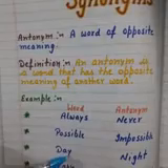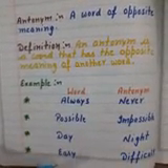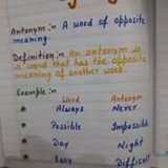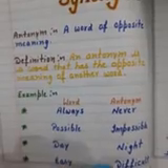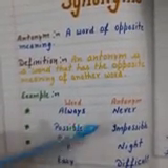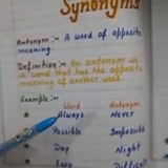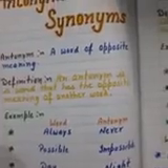Then day. The opposite of day would be night. Easy, difficult. So these words you can see are completely opposite in meaning. So these are the antonyms. Those words which are opposite in meaning are called antonyms.